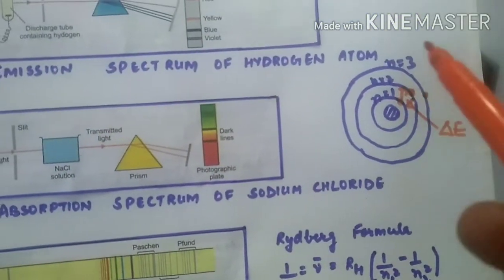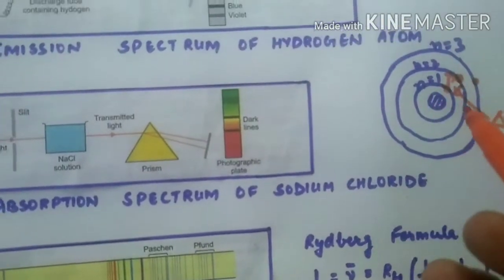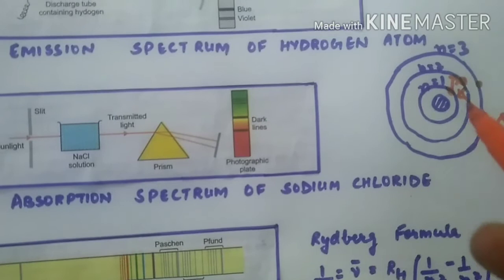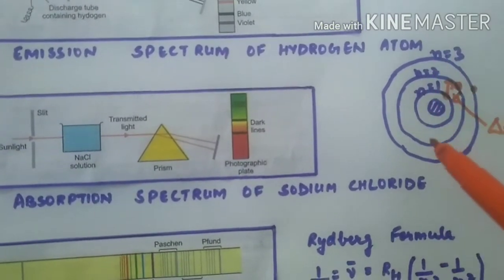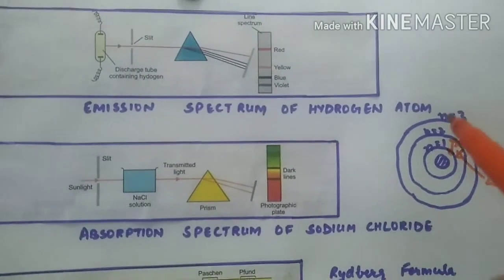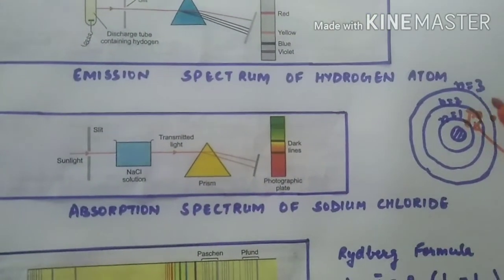Values start from 1, 2, 3 and they depict the orbit, like this is the nucleus of the atom. This is the first orbit where an electron may be placed. The next orbit is called the second orbit, n is equal to 2. Next will be called the third, n is equal to 3.